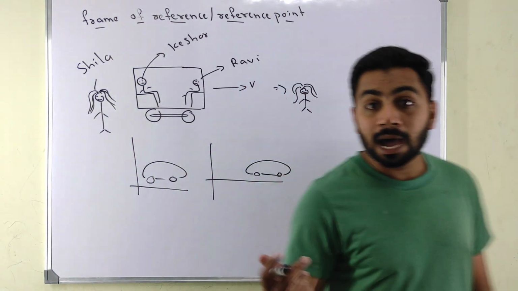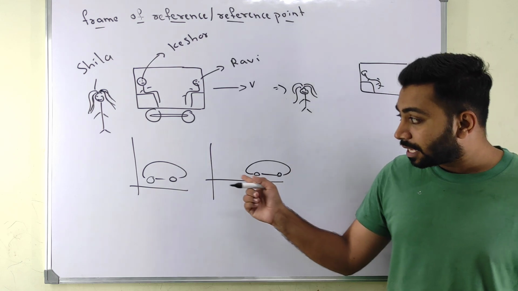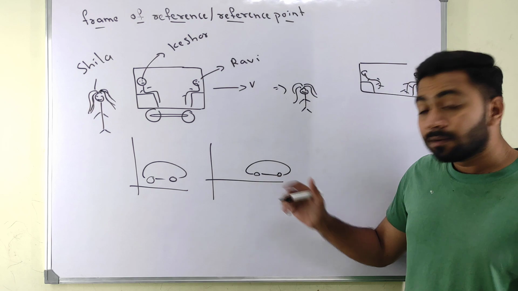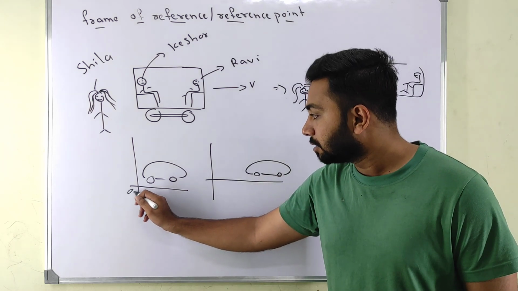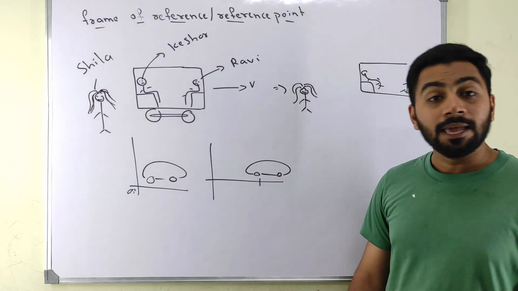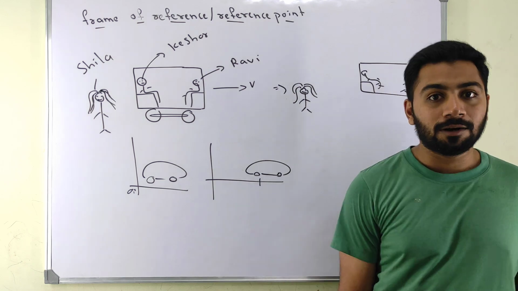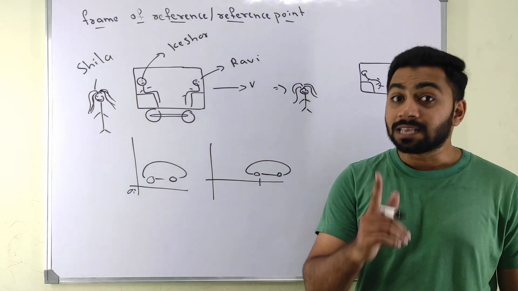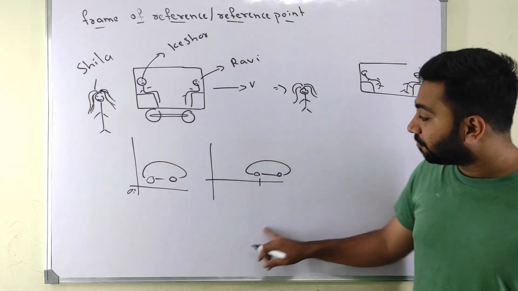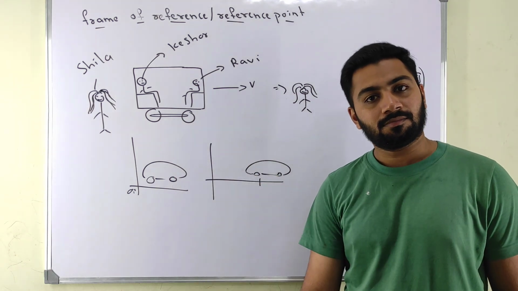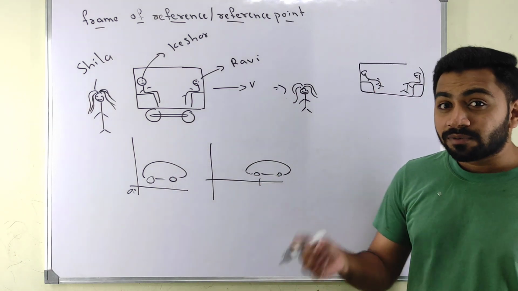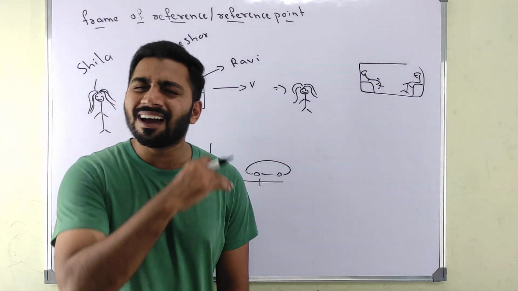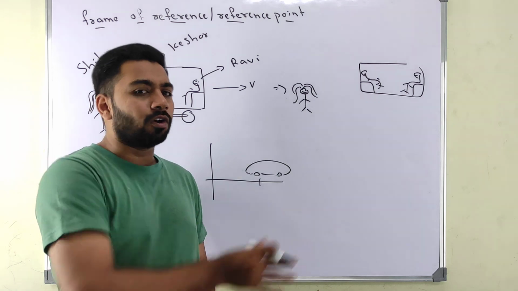Now how do you say this car is in motion? Because at this point it is at 0, 0. After some time it has moved. If I take this as 0, 0, it has moved till here. This distance it covered. That's why we say it is in motion. See, this is our frame of reference. When we have a frame of reference, we can describe the motion. When we don't have a frame of reference, we can't say whether motion is happening or not.